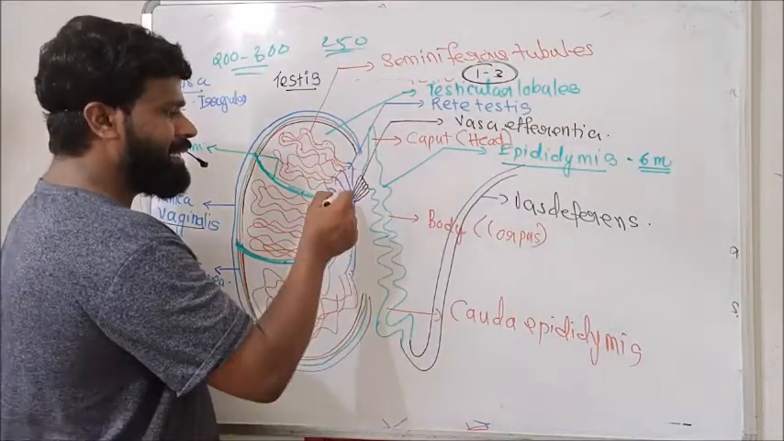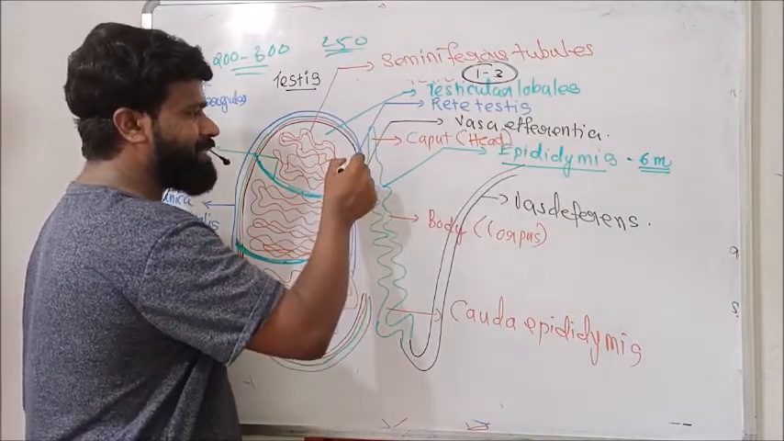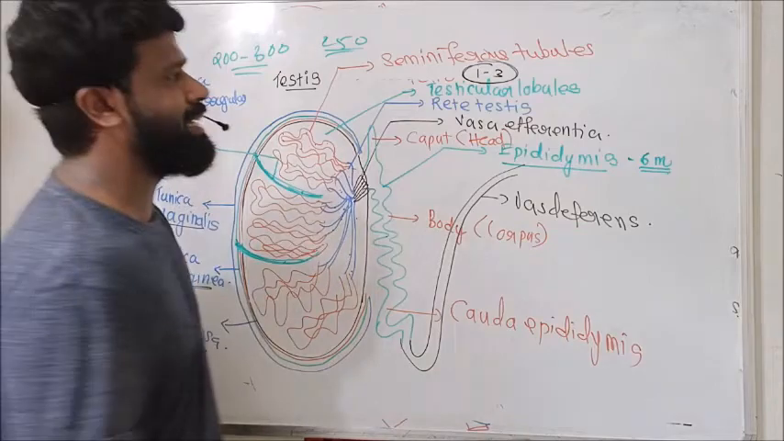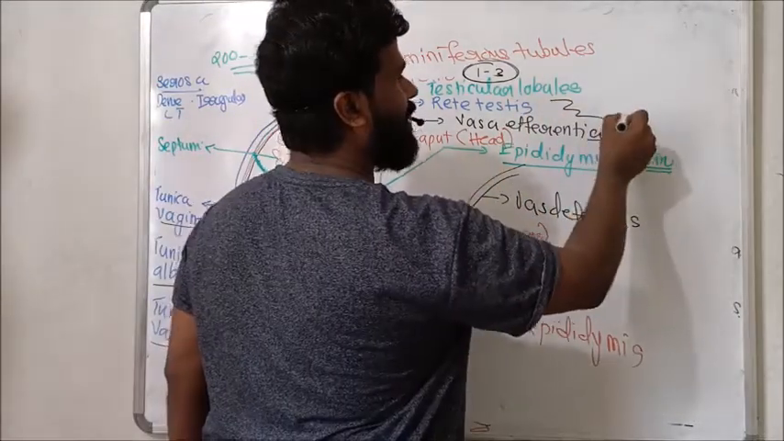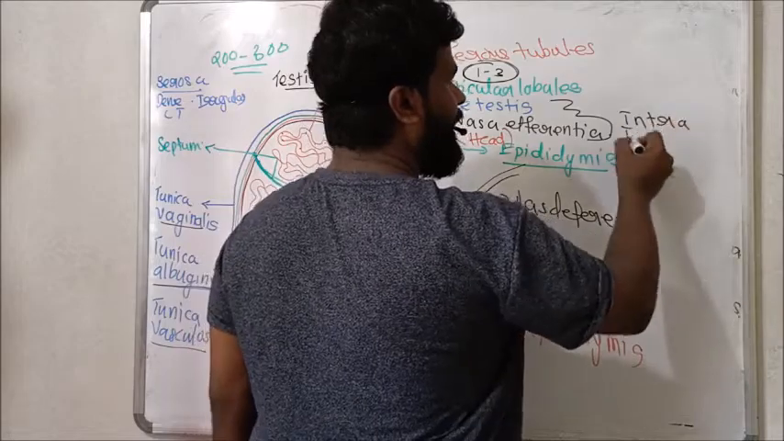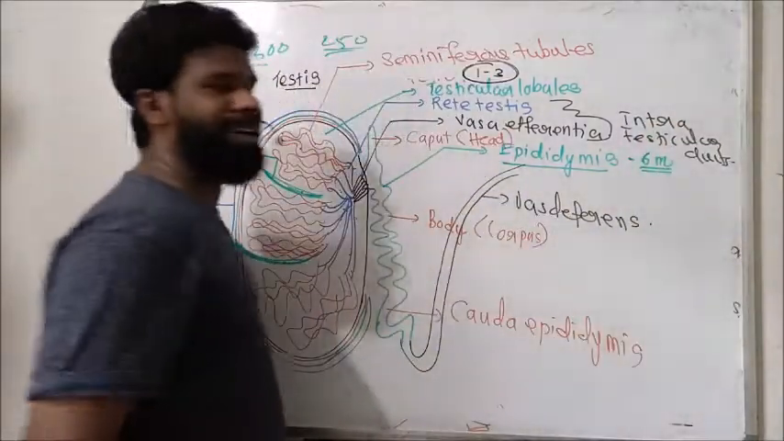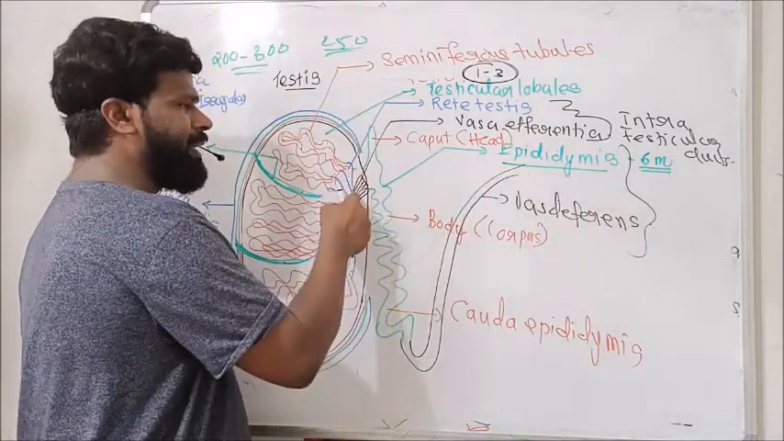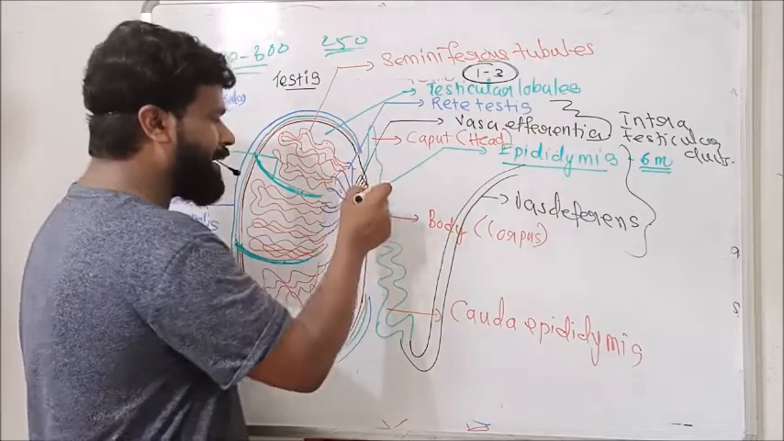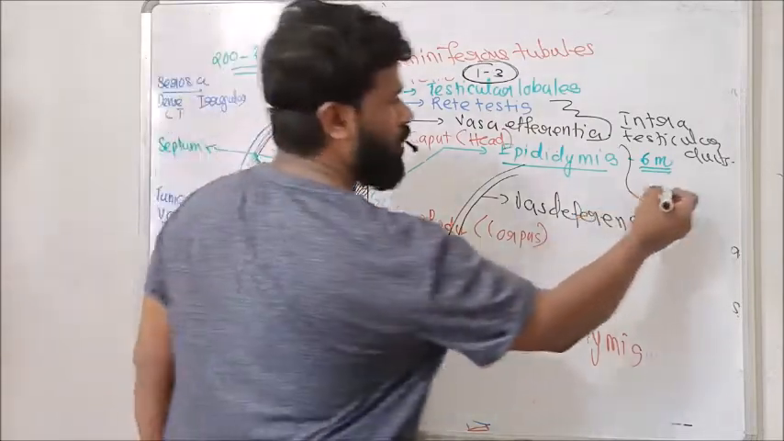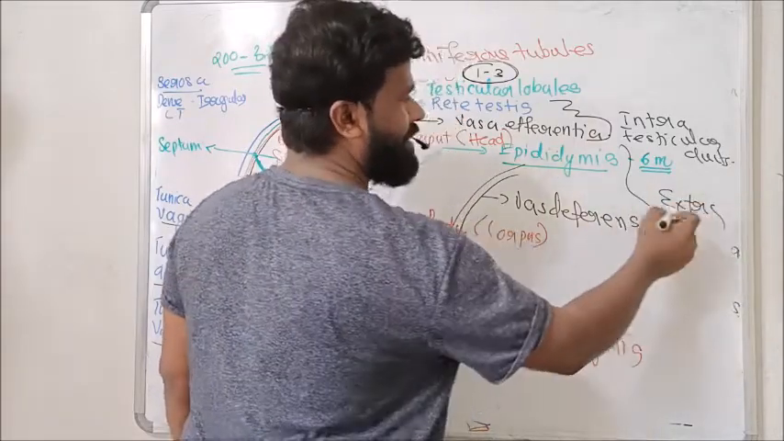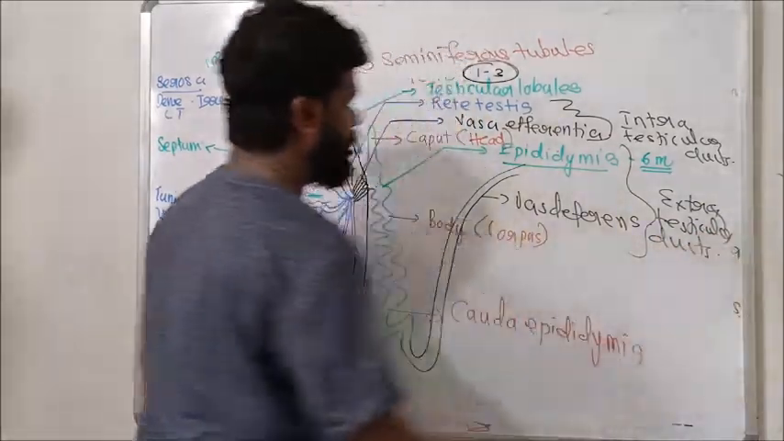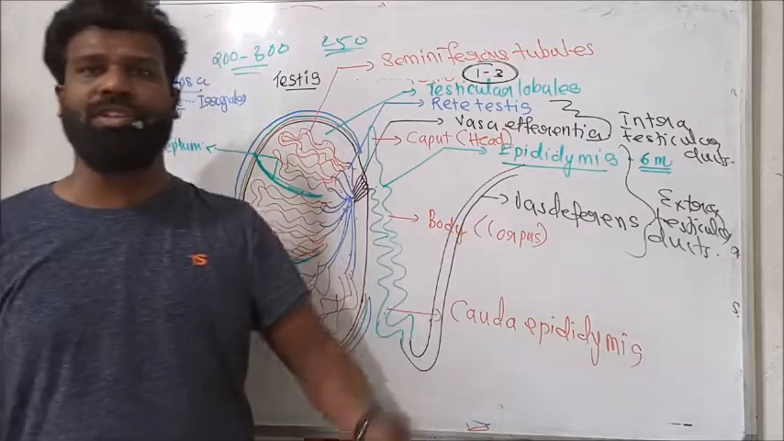Here, rete testis and vasa efferentia are the ducts seen inside the testis, called intratesticular ducts. But the epididymis and vas deferens leave the testis; they are extratesticular ducts. So here these 2 are intratesticular, and these 2 are extratesticular ducts.